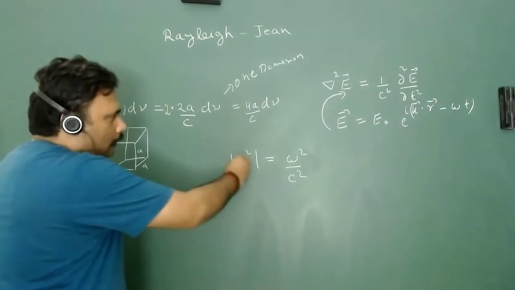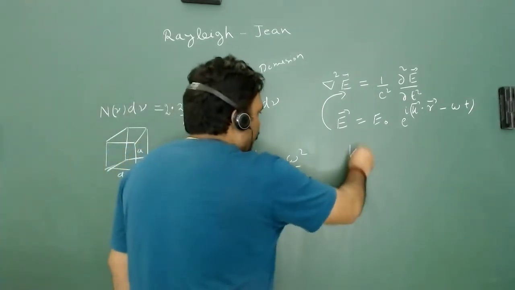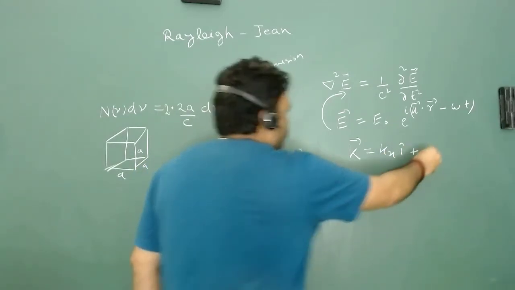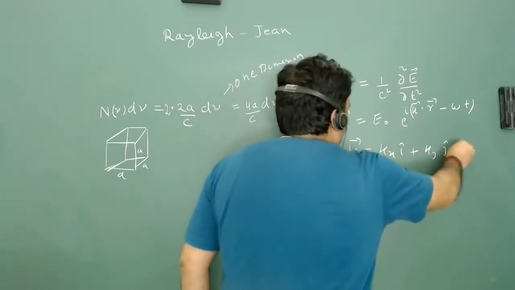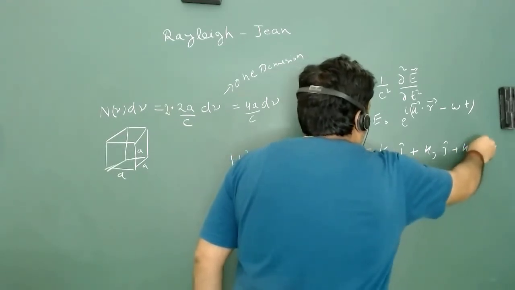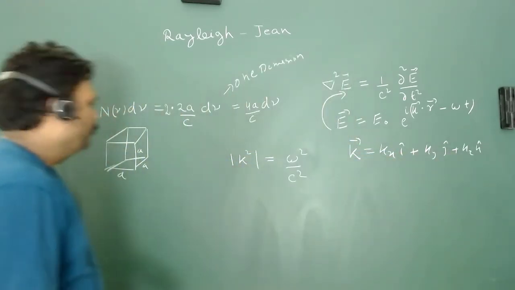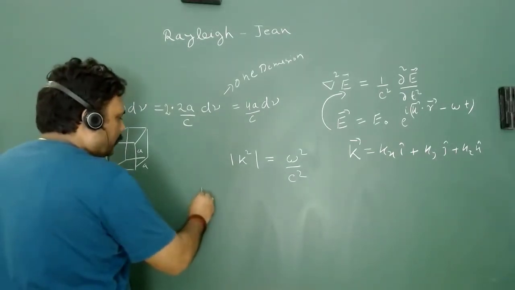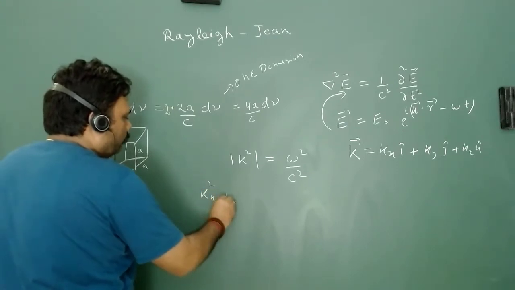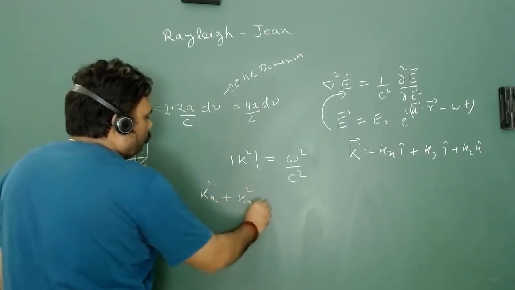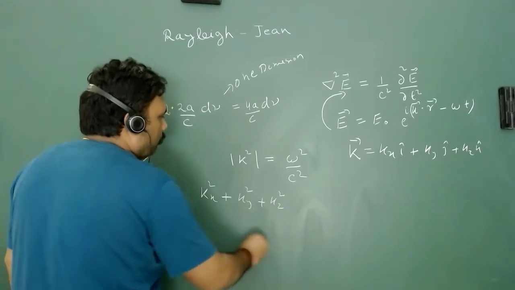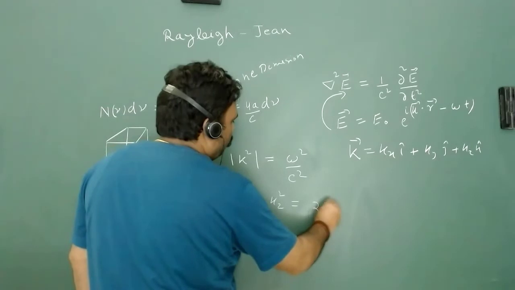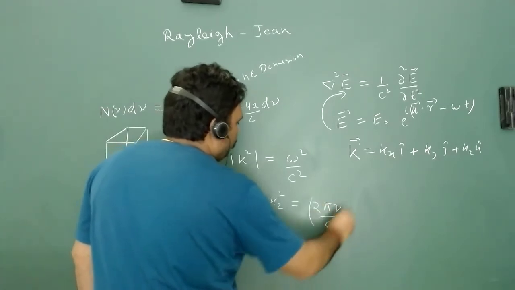And what is this mod k? k is the wave vector. We can write it as kx i plus ky j plus kz k. So using this relationship, we can write kx square plus ky square plus kz square is equal to omega square upon c square, and this can be written as 2 pi nu upon c whole square.